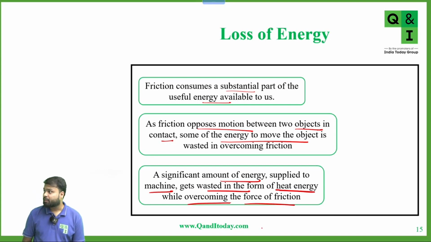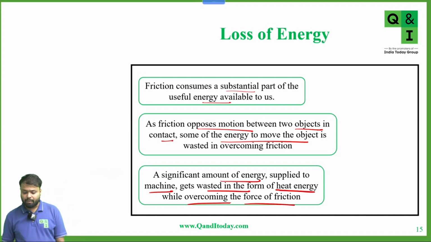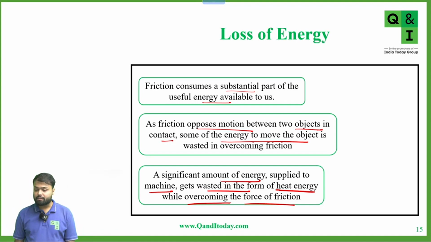And I think someone asked me in the last class whether friction generates heat. So yes, heat is generated because friction is opposing the motion. Suppose two machinery parts are rotating, so there is some friction between the surfaces. Yes or no? And that friction will oppose the motion. If friction is opposing the motion, that means friction is not helping that machinery part to rotate in the particular direction.